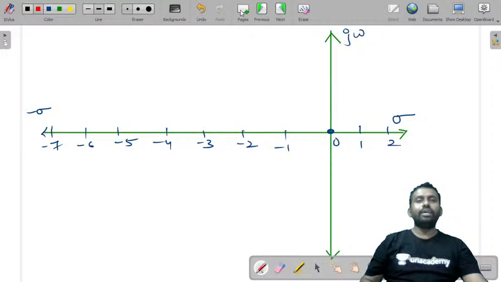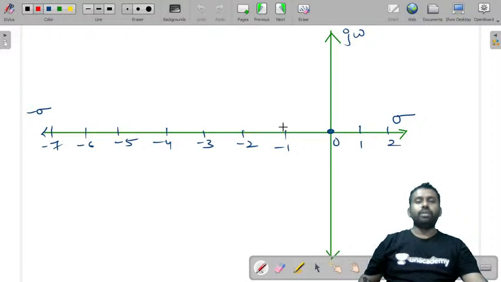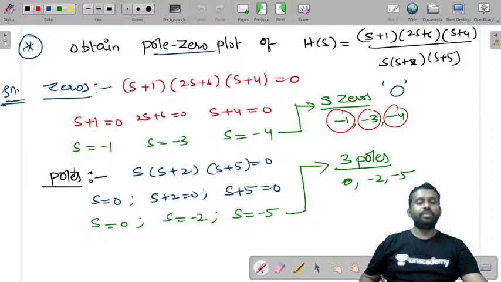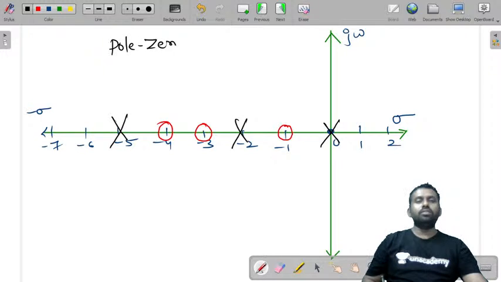Okay. Now where are the poles? Let us consider first the zeros: minus 1, minus 3, minus 4. At these points you have zeros, so I have marked them with a circle. And now where are the poles? At 0, minus 2 and minus 5. So this is the pole zero plot.